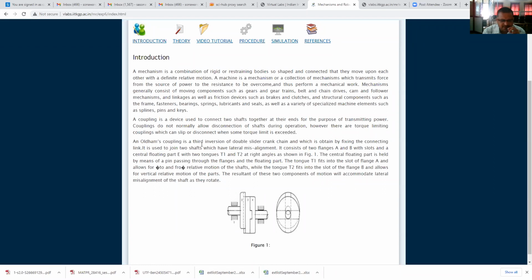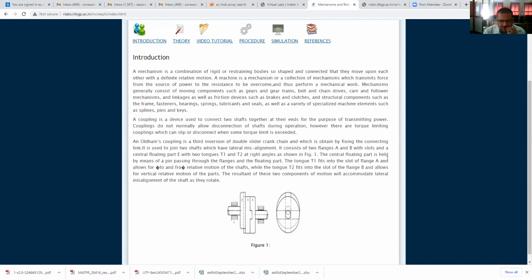An Oldham's coupling is a third inversion of the double slider crank chain, which is obtained by fixing the connecting link. That I will explain. Again, I will explain this diagram. It is used to join two shafts which have lateral misalignment. It consists of two flanges A and B with slots and a central floating part E with two tongs T1 and T2 at right angles as shown in figure 1.